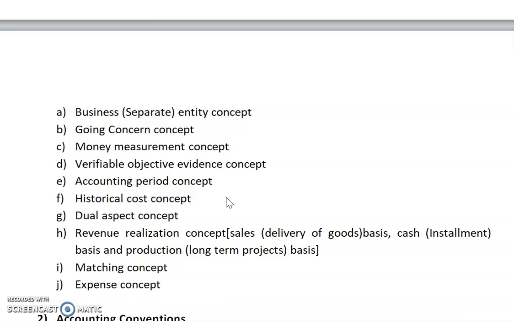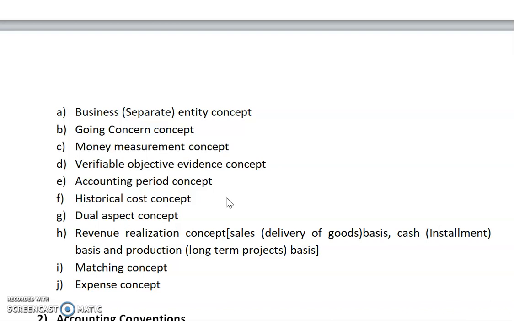Next, the revenue realization concept. It means we will include all the transactions that relate to revenue realization. We can divide it into three parts. Sales basis means we can record a transaction on the basis of delivery of goods.